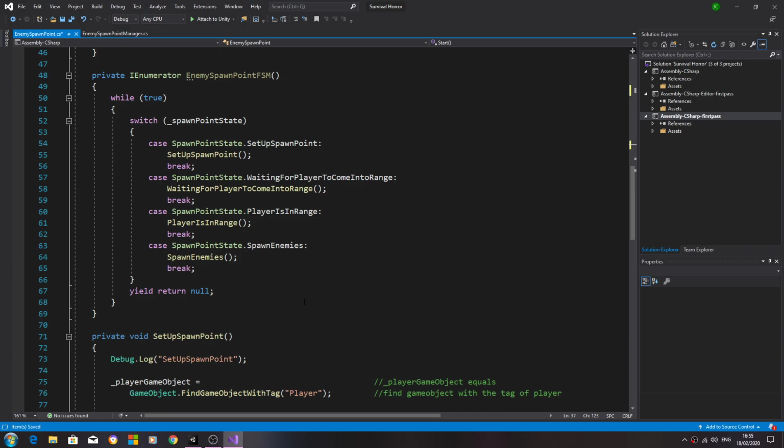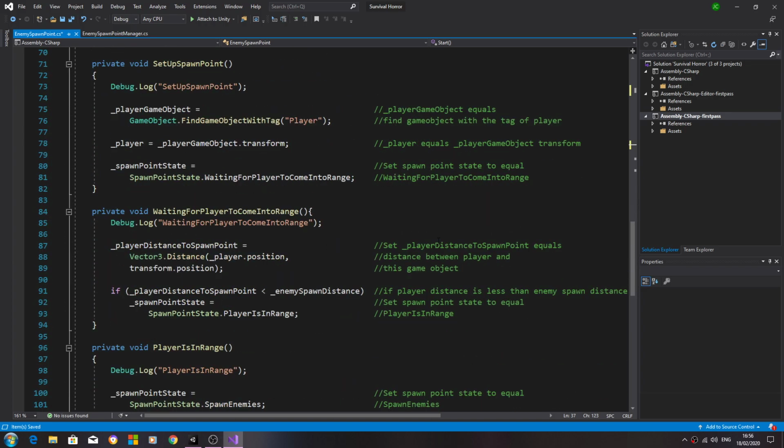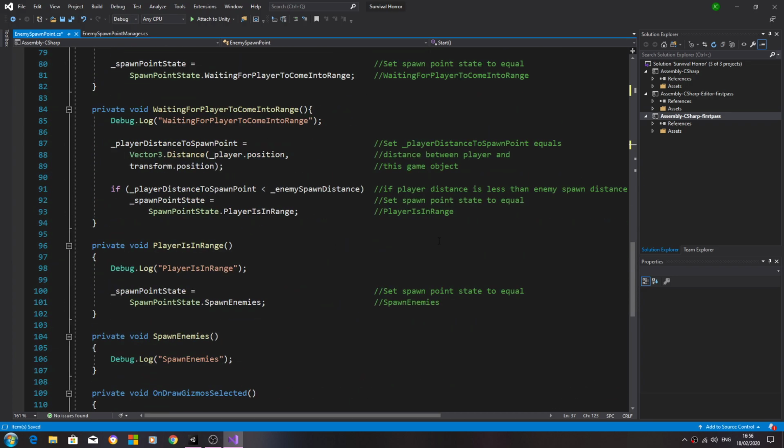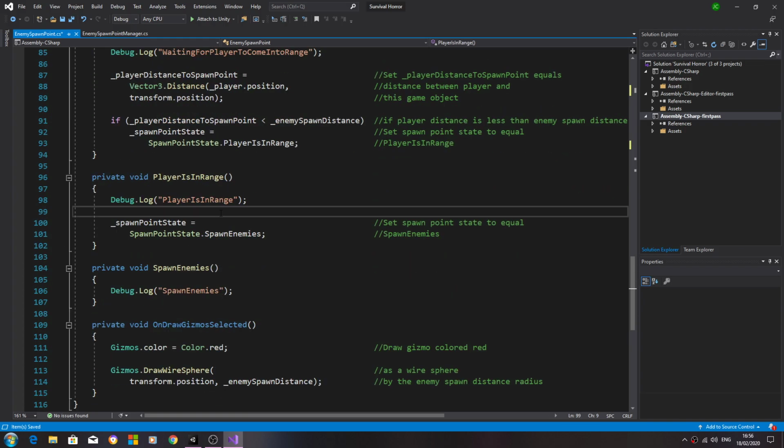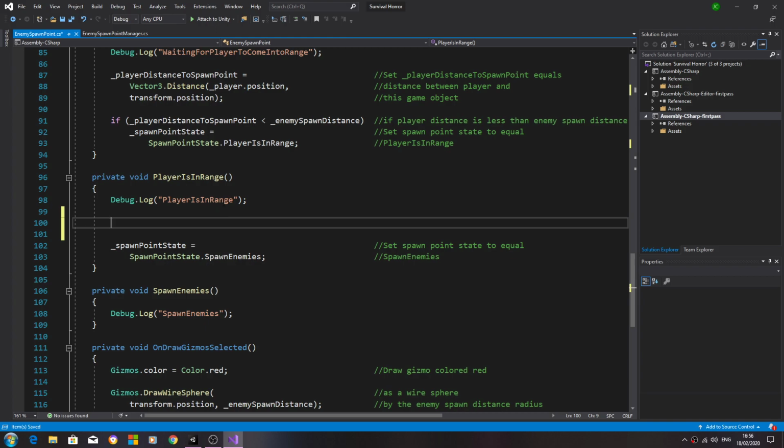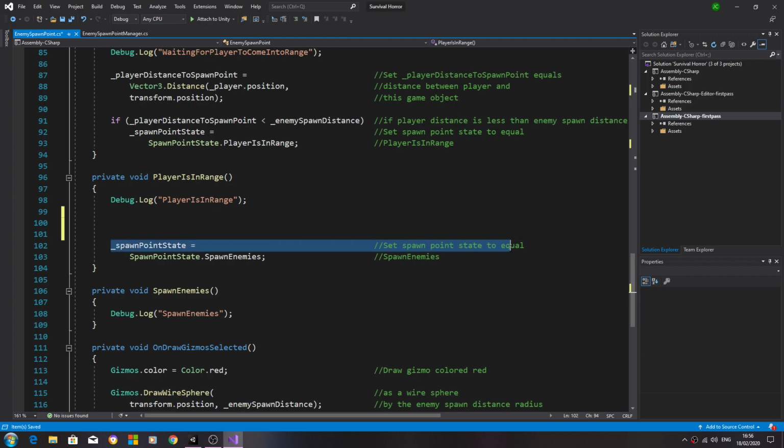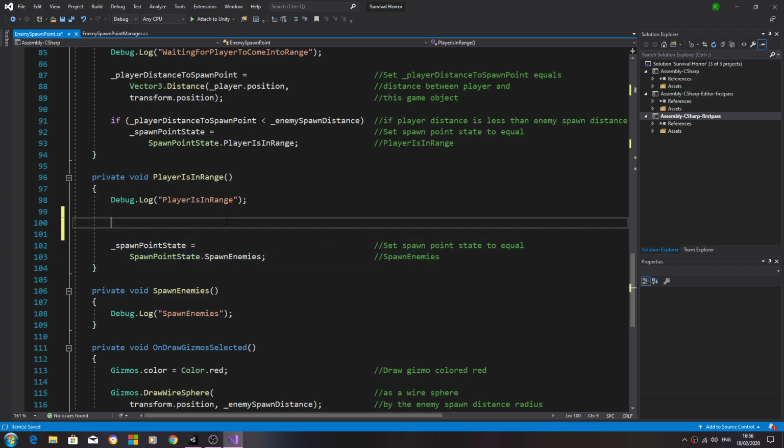And now let's come down to our states. So player is in range. I'm going to put it here. It must come before this line where we switch states, obviously. So this code I'm going to put in here.